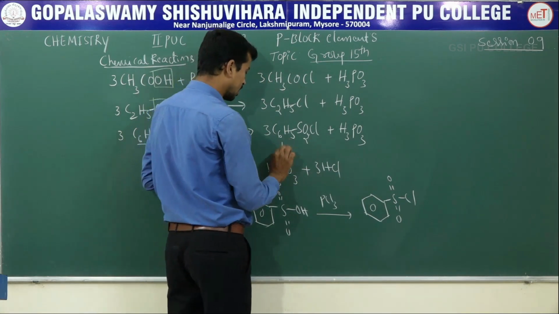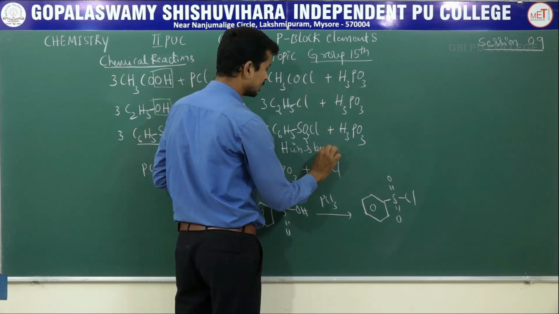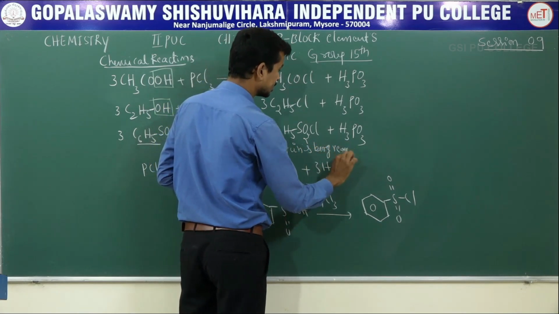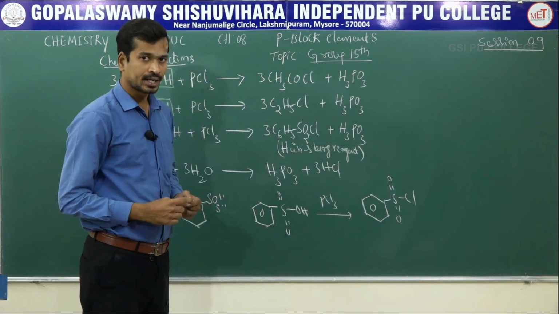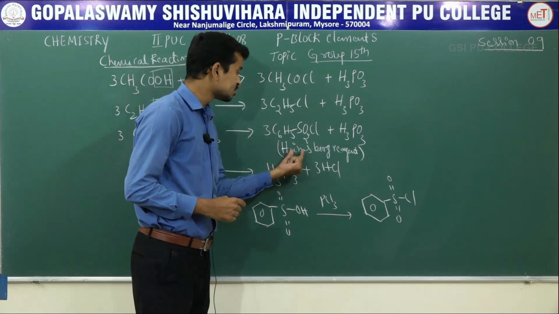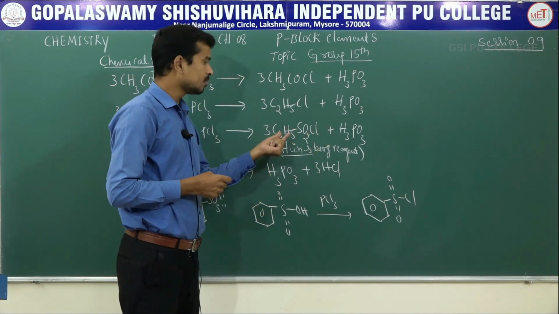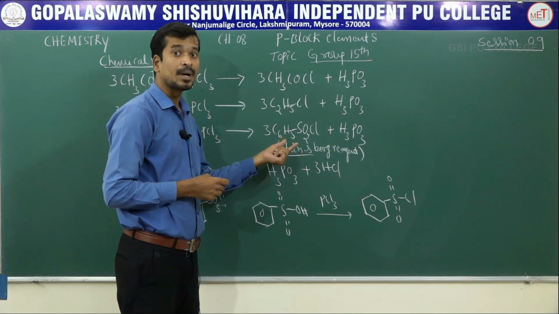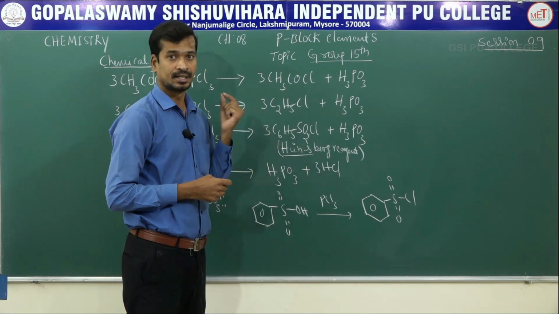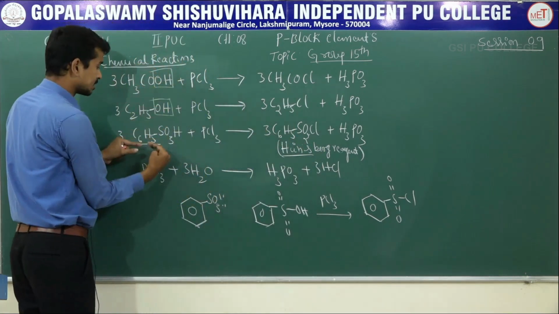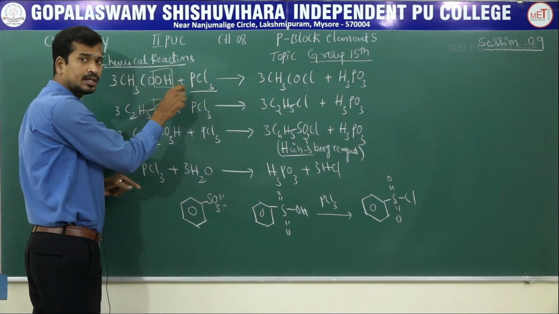It is also called Hinsberg reagent. The scientist Hinsberg, you will study in your organic chemistry chapter on amines, in detail. These are the chemical reactions of phosphorus trihalides, particularly phosphorus trichloride.